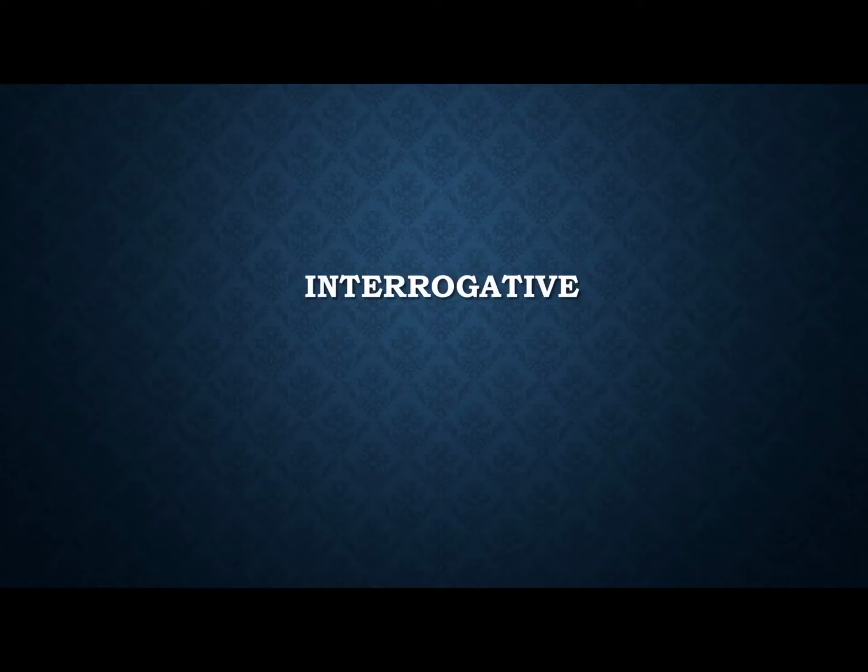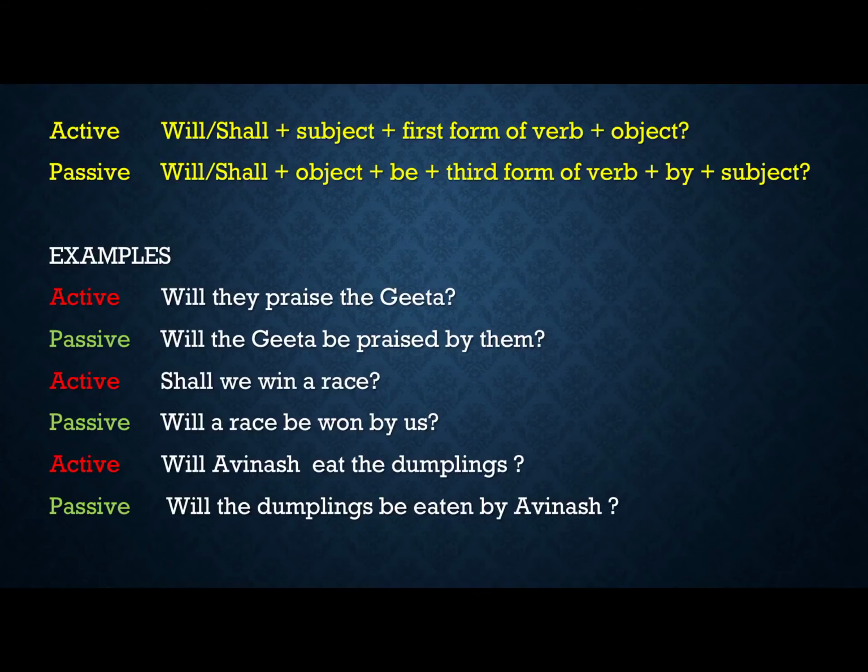Coming to the interrogative sentence in passive voice, in simple future, this will be like this: will shall plus subject plus first form of a verb and then object. And in the passive voice, will shall plus object plus be plus third form of a verb plus by plus subject.